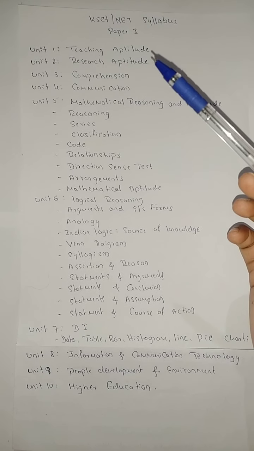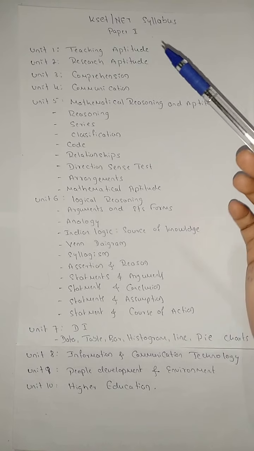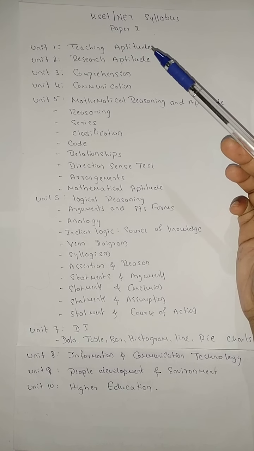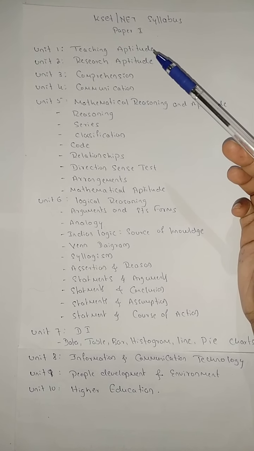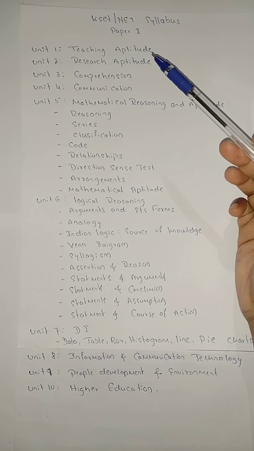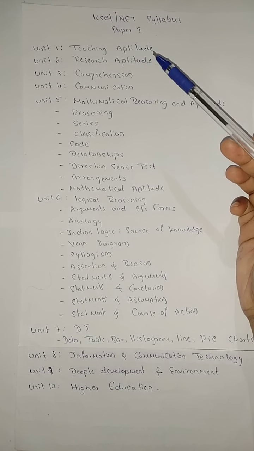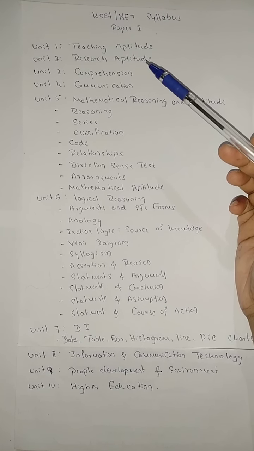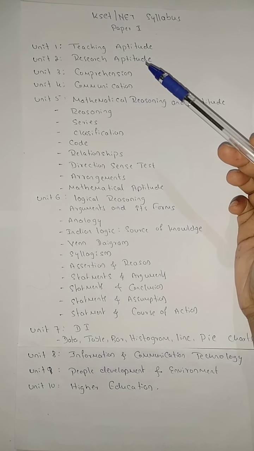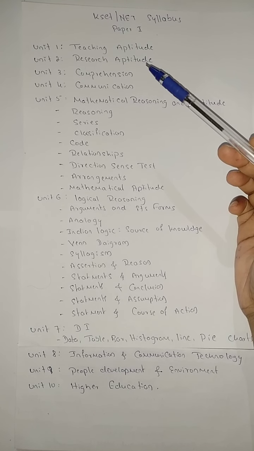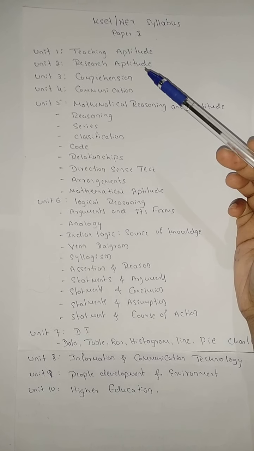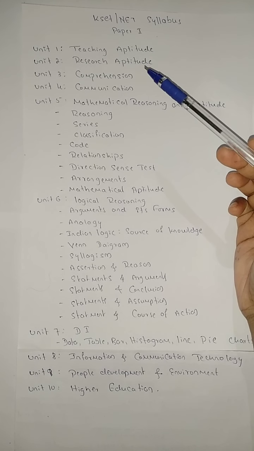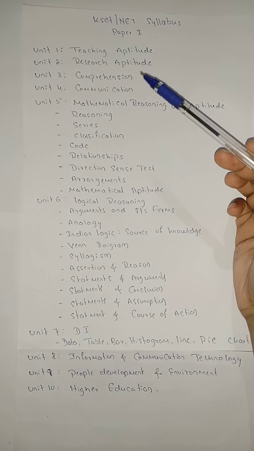In the first unit, that is teaching aptitude. Teaching aptitude is a chapter which uses psychology knowledge. Here we have to study the mindset of the students. Next, unit number 2 is research aptitude. Here we have to study the PhD basics and research things in this unit.